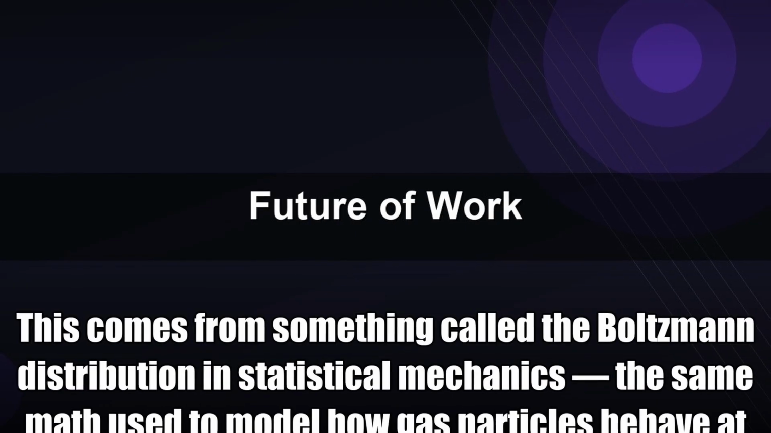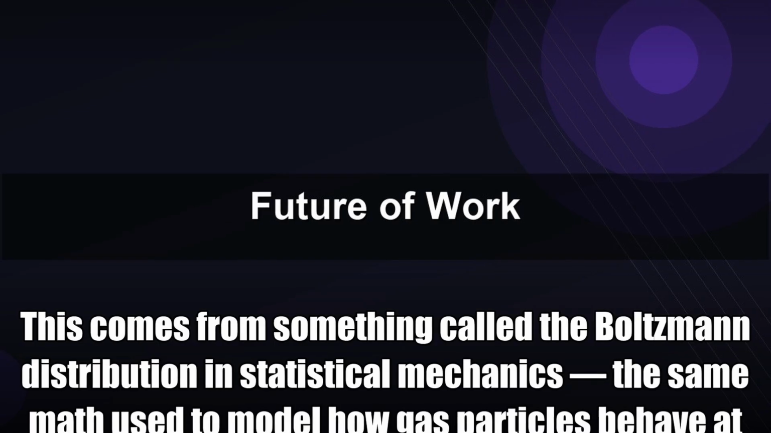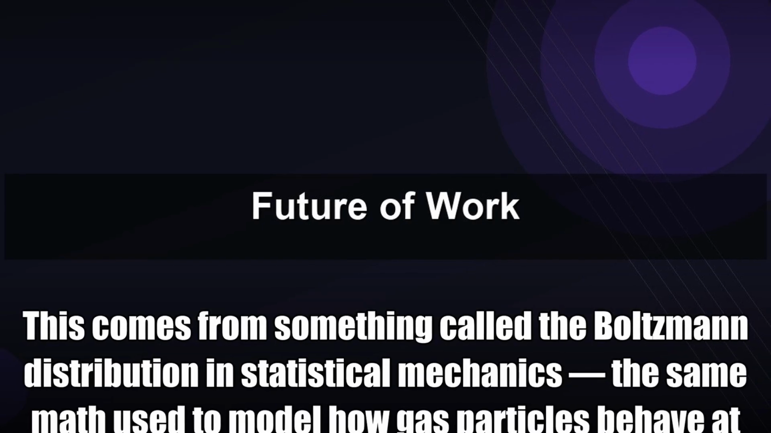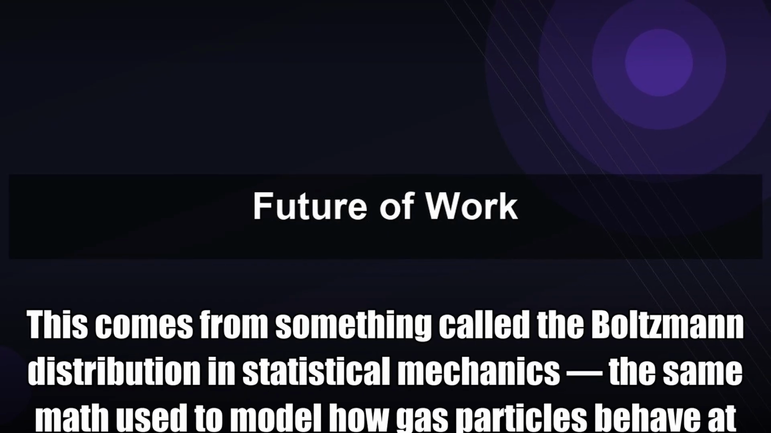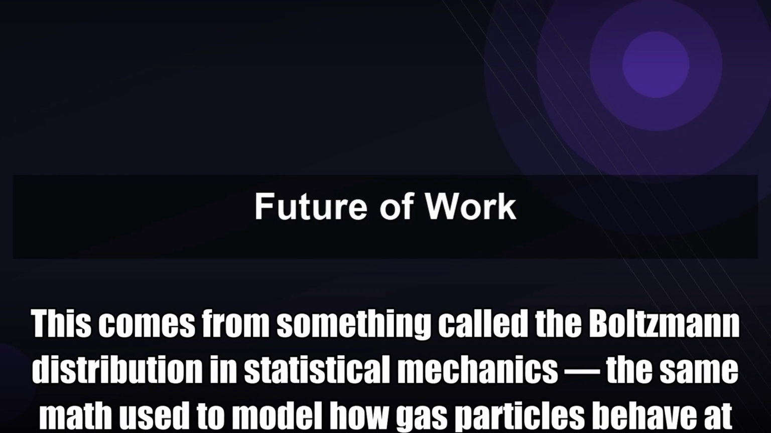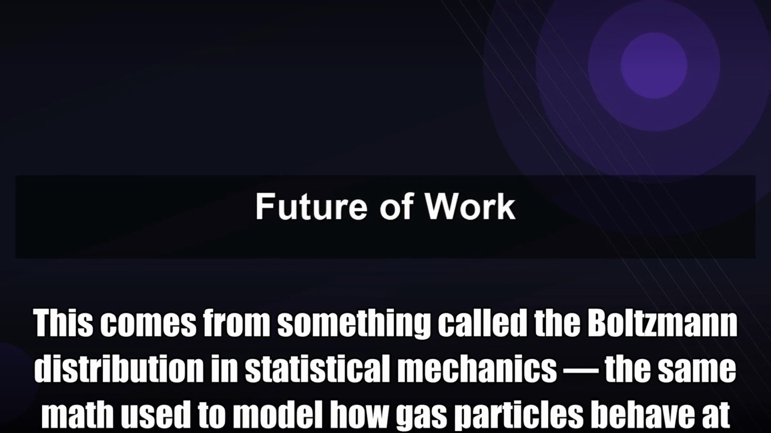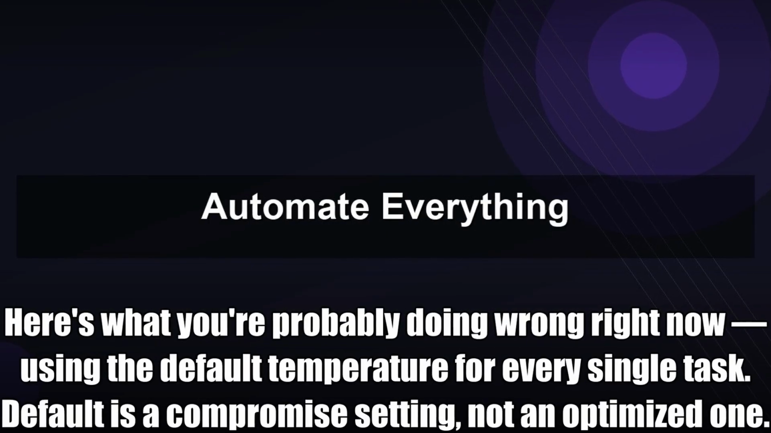This comes from something called the Boltzmann distribution in statistical mechanics, the same math used to model how gas particles behave at different heat levels. Hot gas means particles move unpredictably. Cold gas means they settle into predictable patterns. Your AI is doing the exact same thing with language. Wild, right?